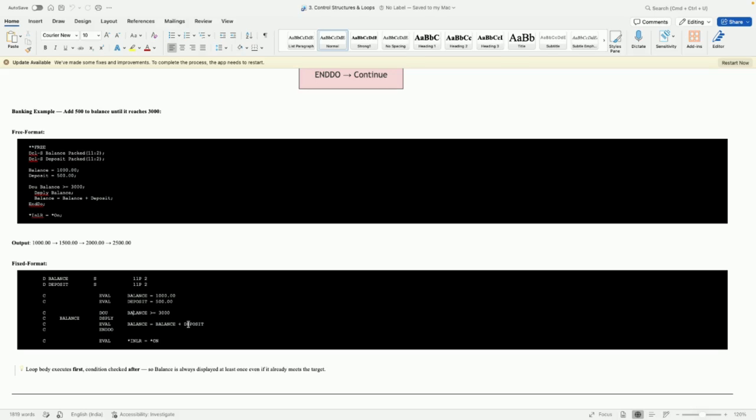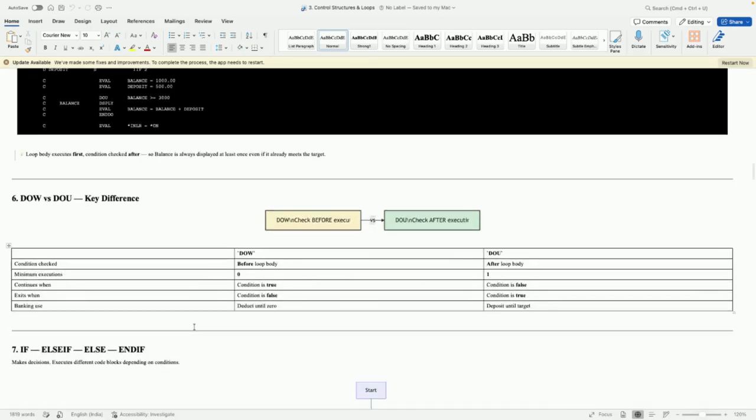Okay, so then we are adding the sum deposit here. So when greater than or equal to, we are adding the deposit. So what is the key difference between do while and do until? Do while checks the condition before the loop body, and minimum executions is 0. It will not execute without satisfying the condition, even not a single time. But do until is at least one time, and then the condition is checked.